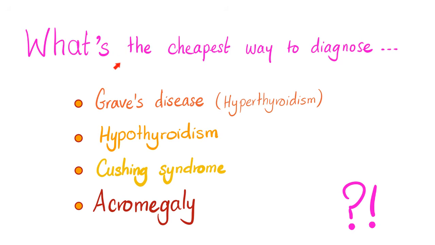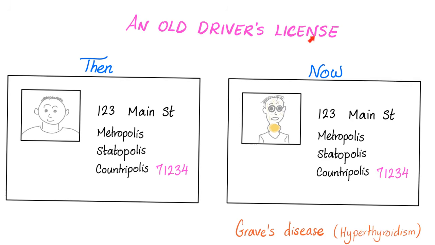Let's have some fun. What is the cheapest way to diagnose Graves' disease, hypothyroidism, Cushing syndrome, or acromegaly? And the answer is an old driver's license. Compare then versus now. The patient will be changing, but the change is gradual that the patient might not notice.